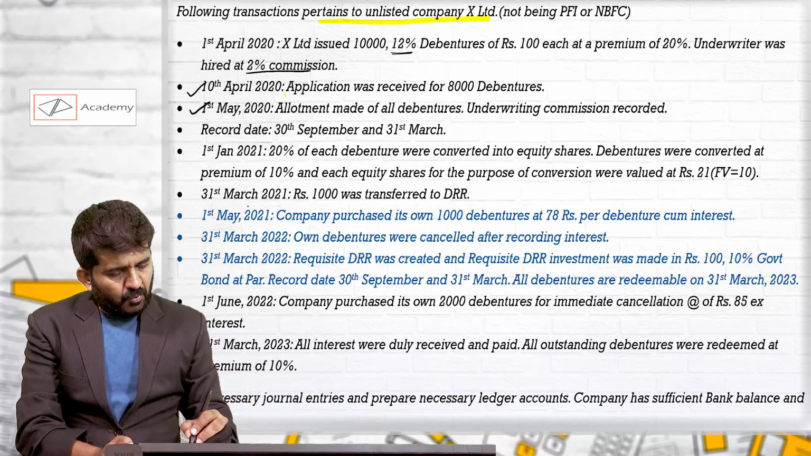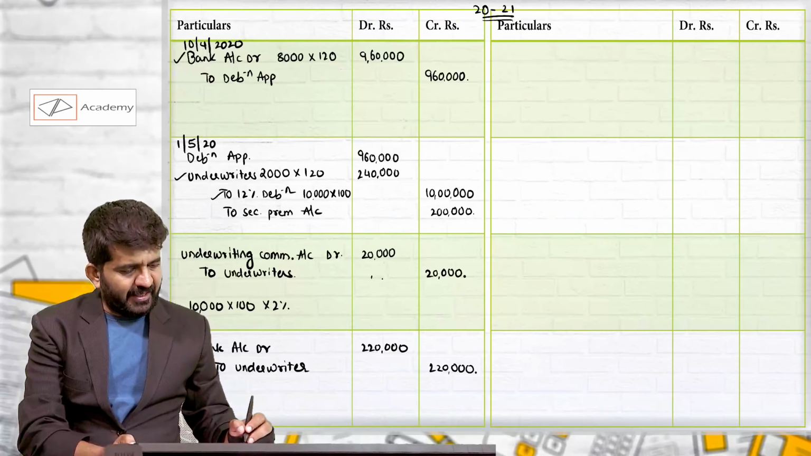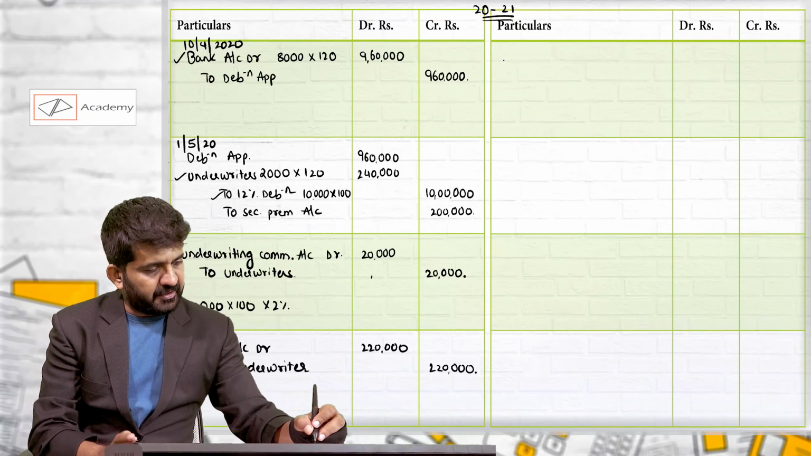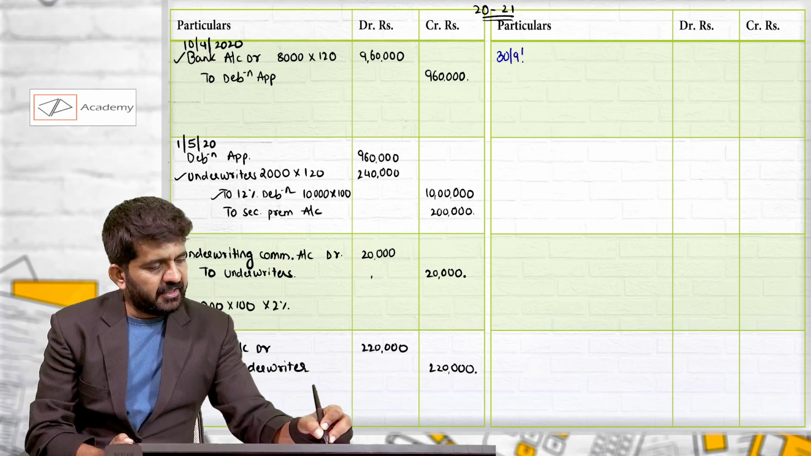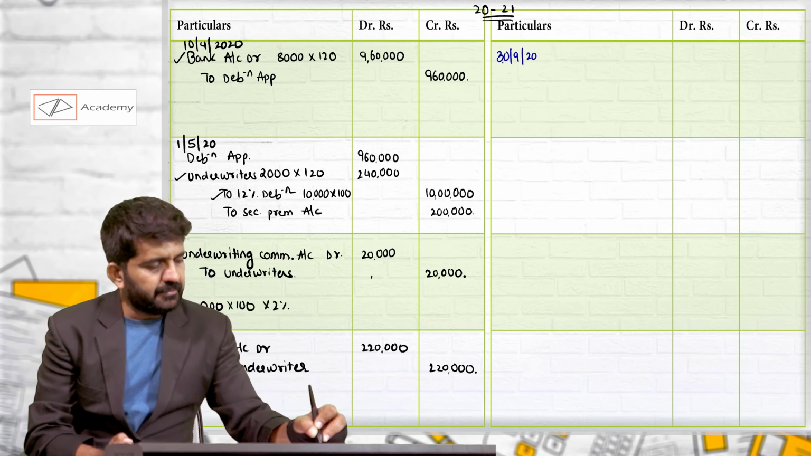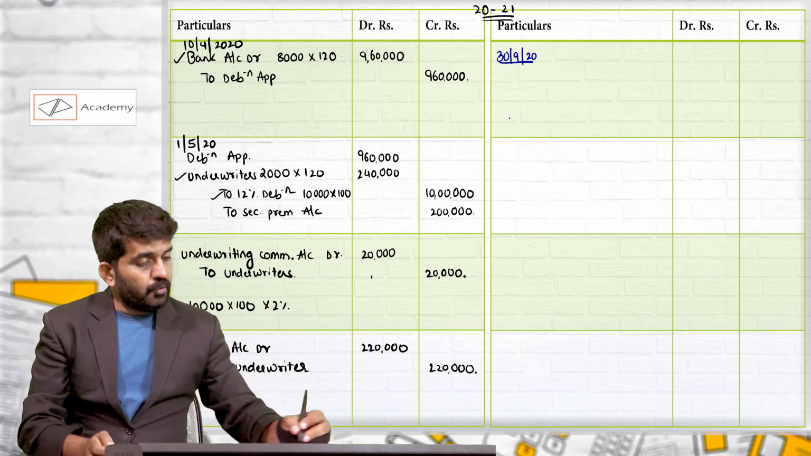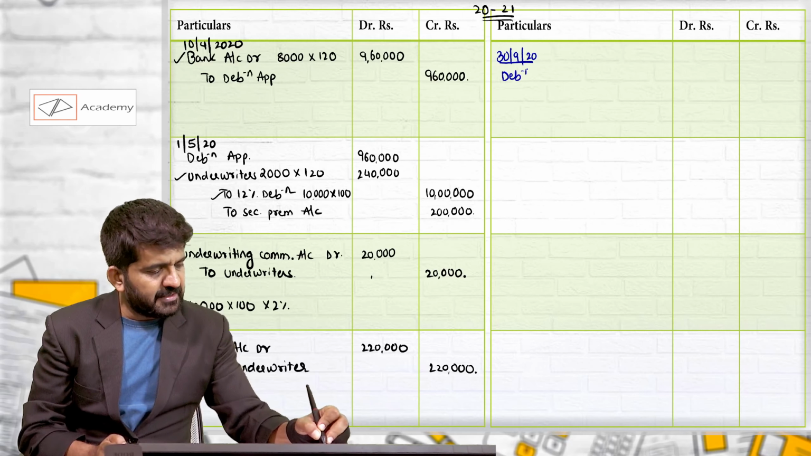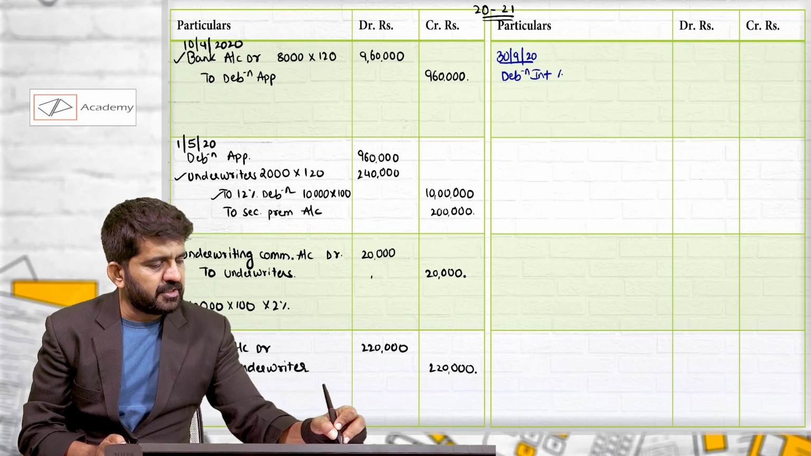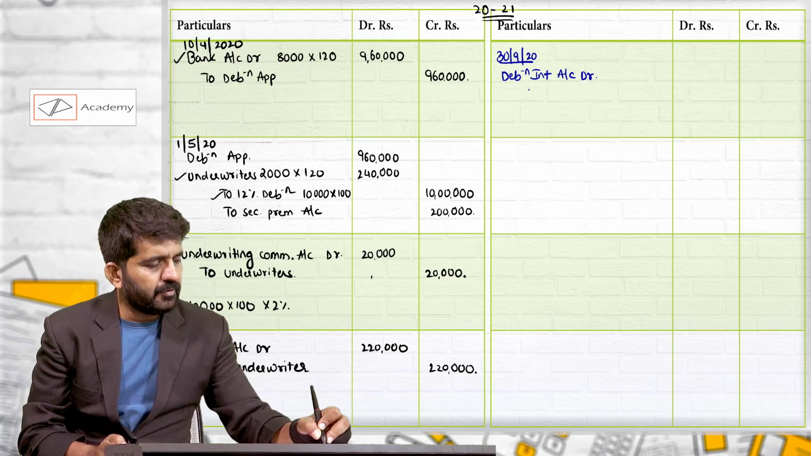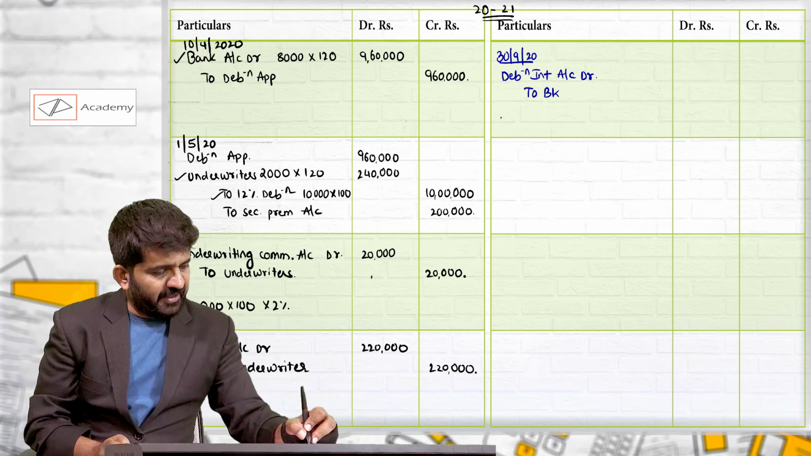Let us go to 30th September. As it is the first case, it will be interesting. 30th September 2020. You will have to pay debenture interest, yes. So debenture interest account debit to bank. How much is relevant?